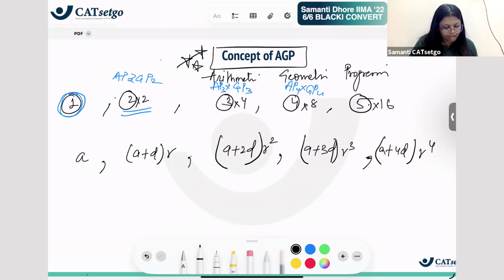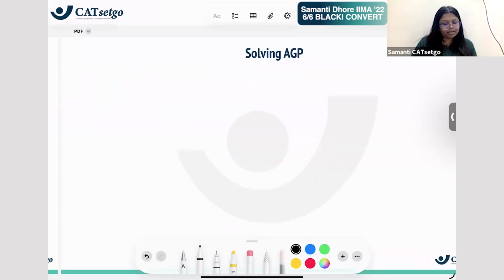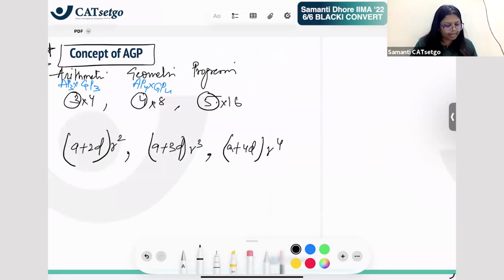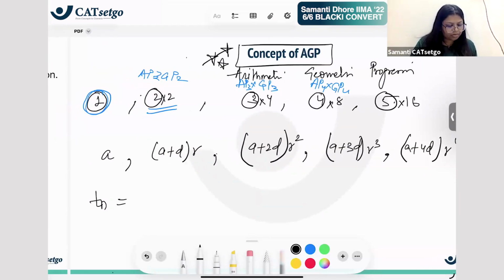Now what do we find next? How do we deal with this AGP? Do we understand what AGP is though? Do you understand what AGP is? Yes? You all understand what AGP is? Now once you understand AGP, let us see how we find the sum. How do you find the nth term of AGP? Look, before the sum we find Tn. How will you find Tn? Tn is nothing but A plus n minus 1 into D, of course, because that's what the AP's term is.